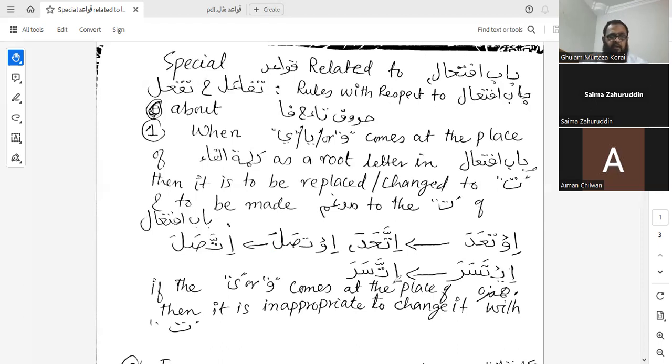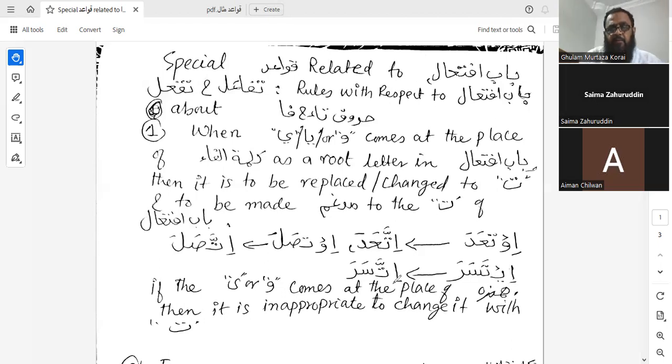Now there is another thing. If there is a ya, and that ya comes after changing the hamza, actually hamza was in the place of kalimatul fa. I have not written the example, I will write it again, but I remember the example, so I'm going to give you that example.